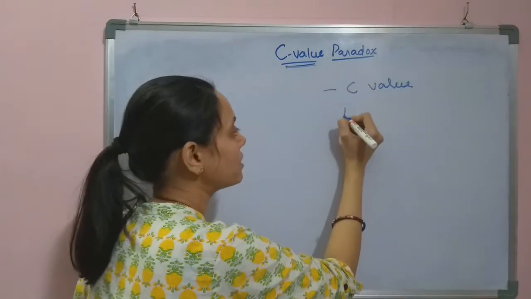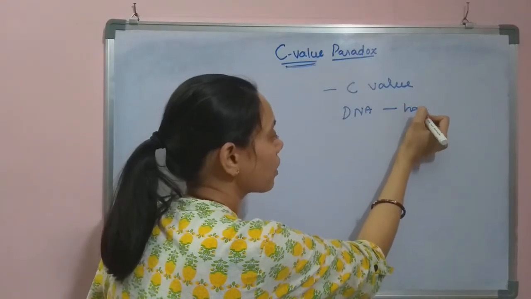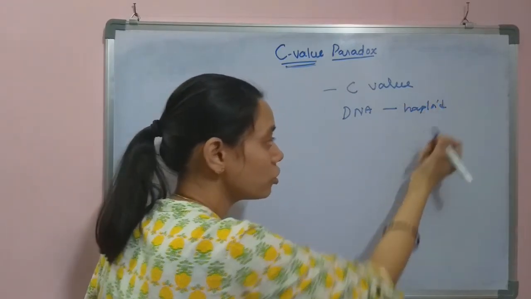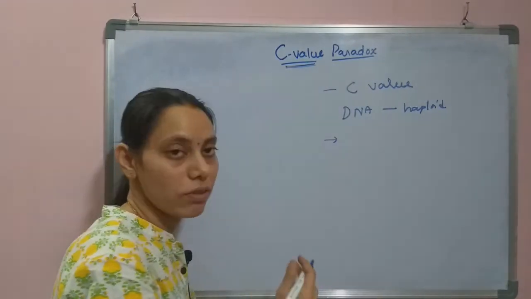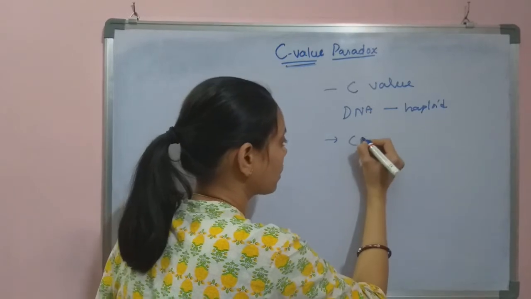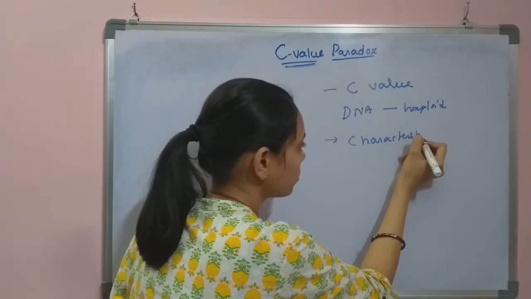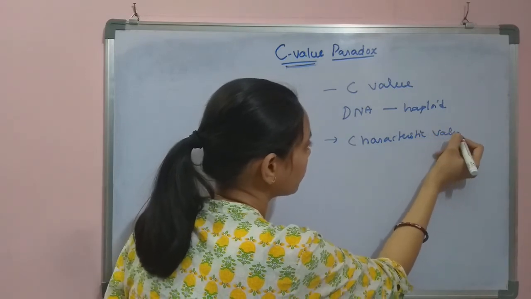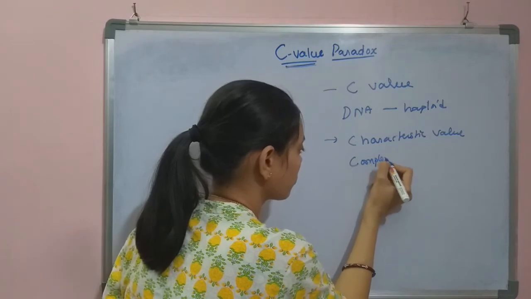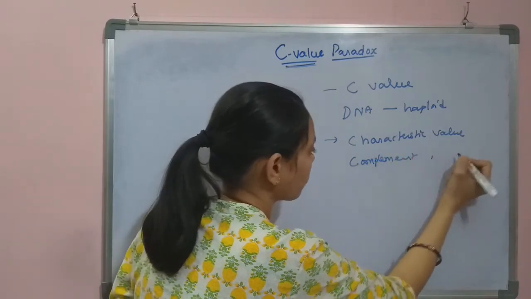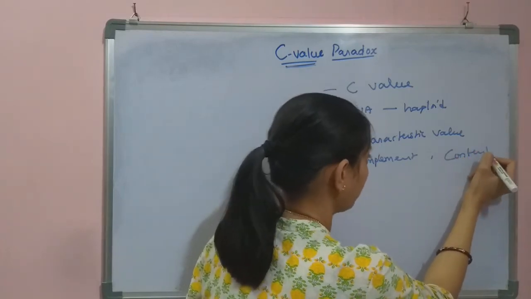So this term C-value, C may be indicating the term characteristic value, or maybe complement, or maybe content, simply the content of the DNA.